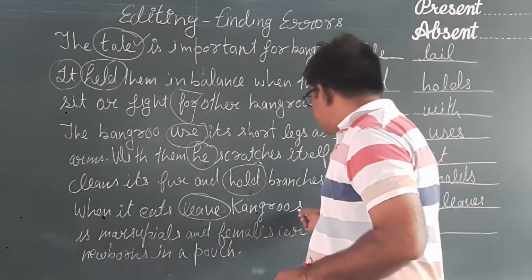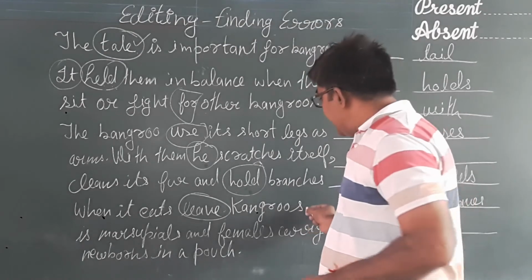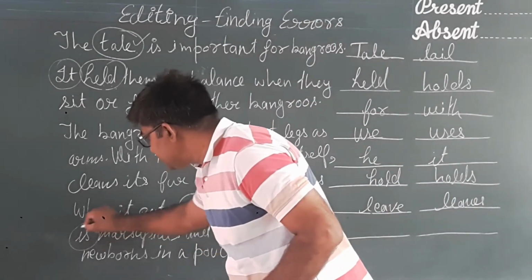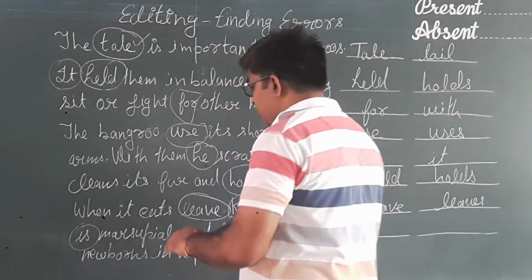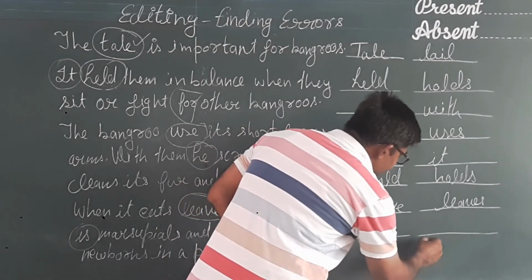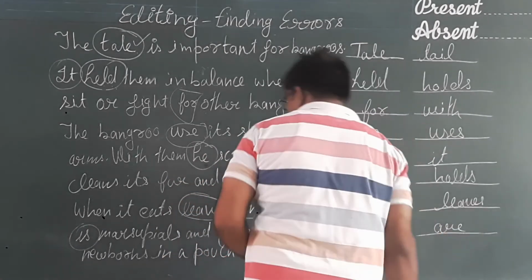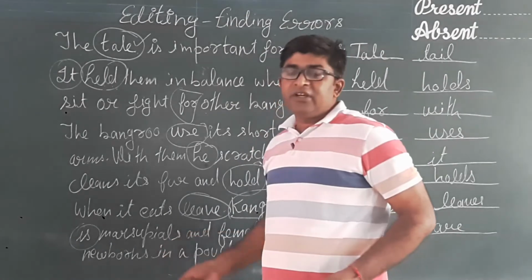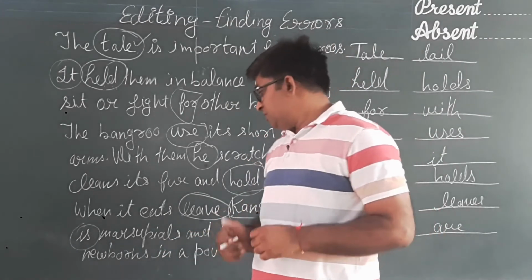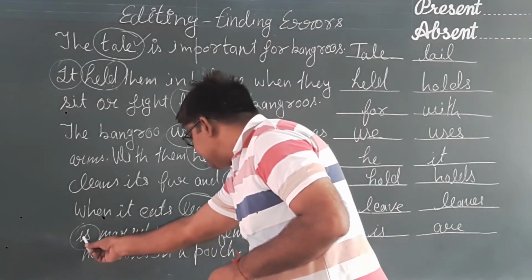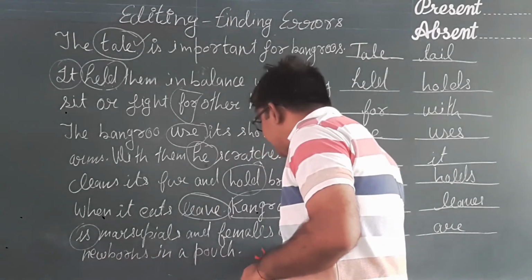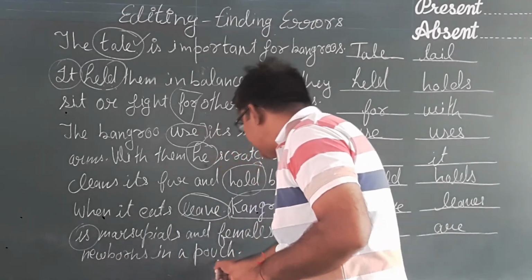Marsupials, kangaroos, plural form, and the subject is kangaroos, and here the helping verb is is. Instead of using is, we shall use are. Marsupials are the animals which carry their newborns in their pouch. So here instead of is, we shall use are. Are marsupials, and females carry newborns in a pouch.